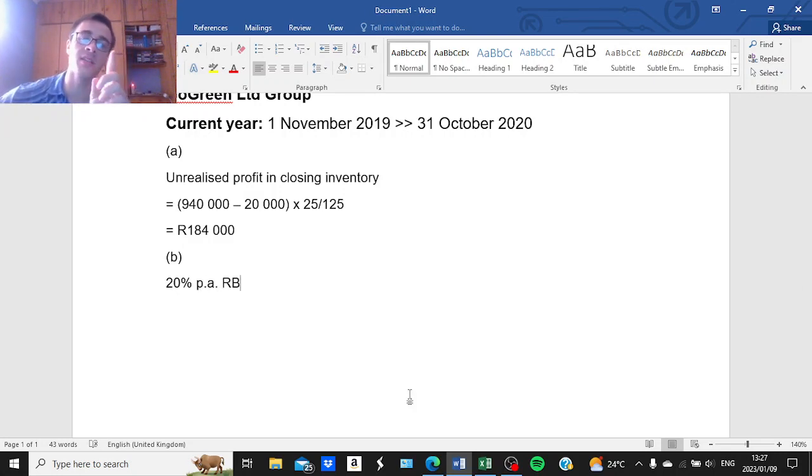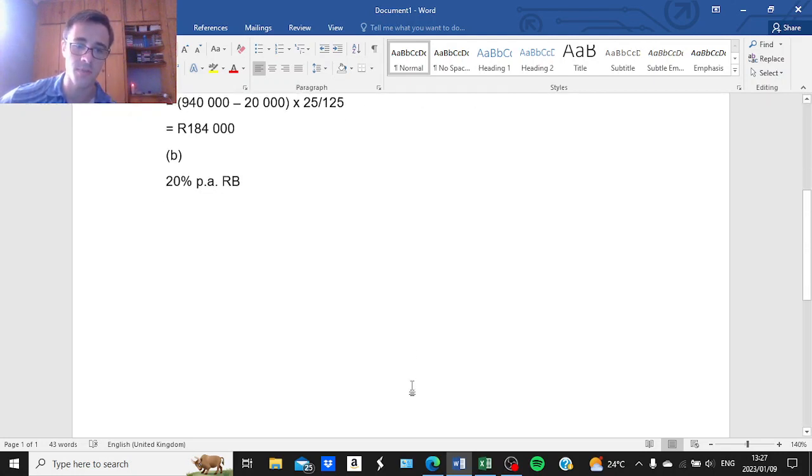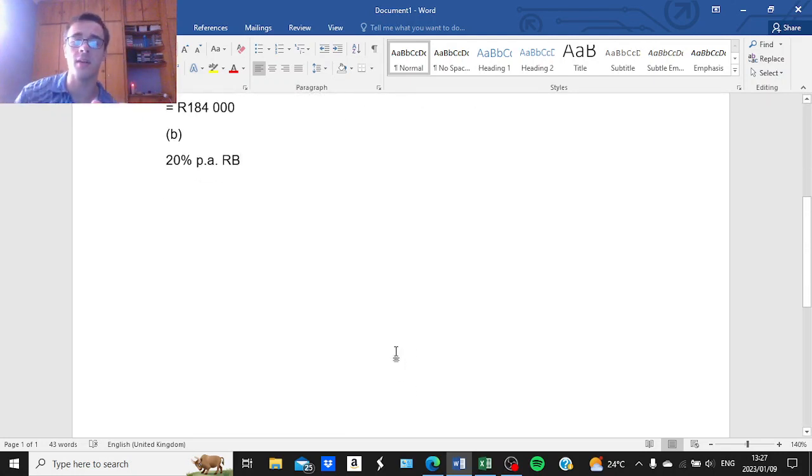All right, and it's very important that you take note of the method that is used, because if you're using reducing balance, you first need to calculate the unrealized depreciation in respect of previous periods. In this case it would be for the previous year, and then when calculating the current year's unrealized depreciation, you need to subtract the previous year's amount from the unrealized profit. Okay, let me demonstrate that to you.